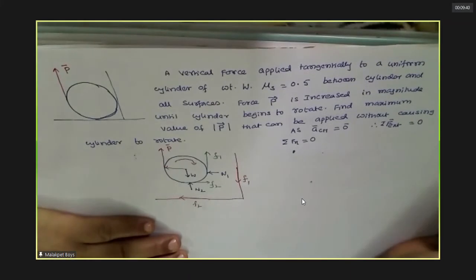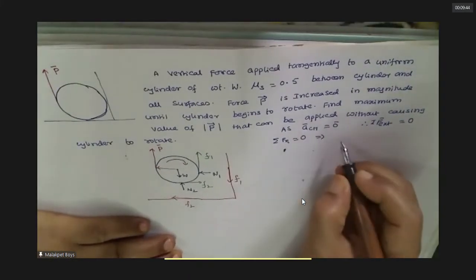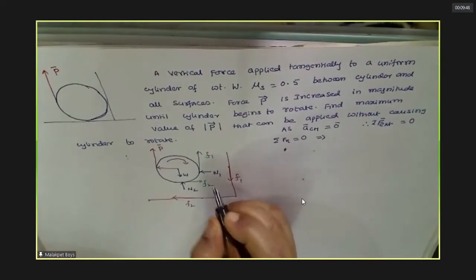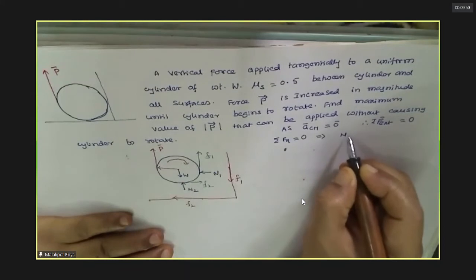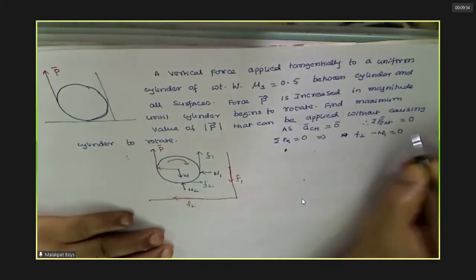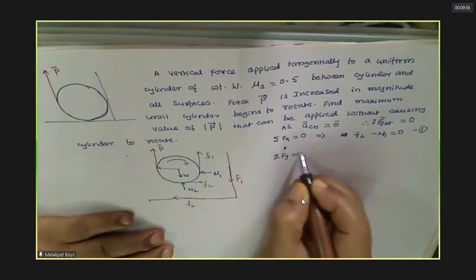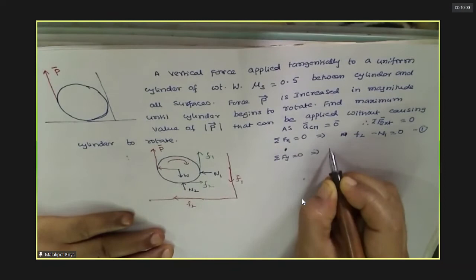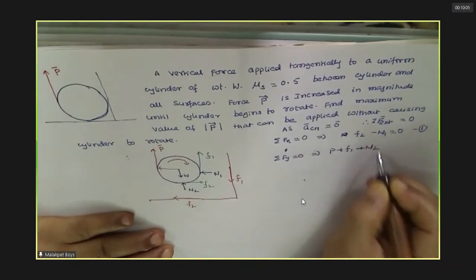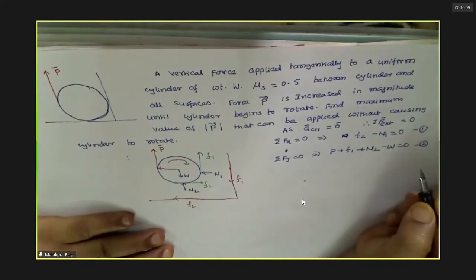So this gives you F2 minus N1 equals 0. Next is sigma Fy equals 0. So P plus F1 plus N2 minus W equals 0 is the second equation.